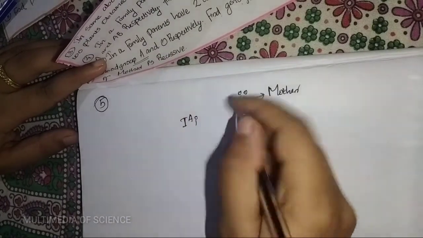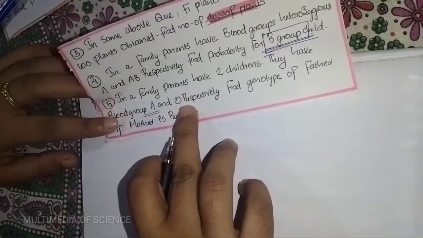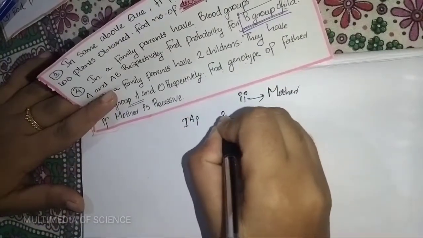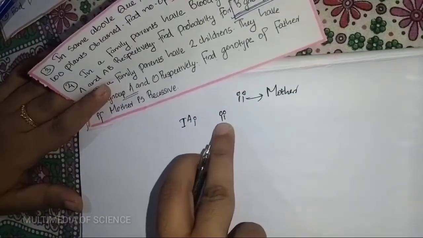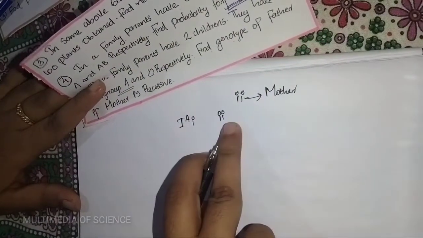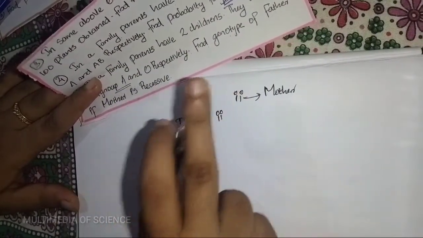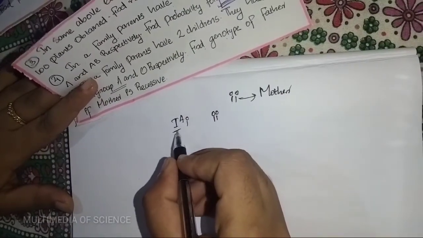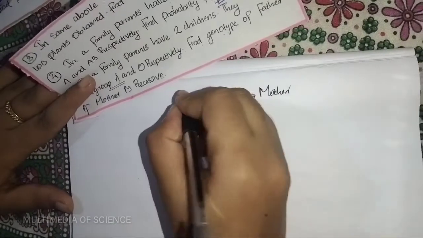Clear. Next is about the O group. The O group indicates small i, small i. This indicates the genotype of the father should be capital IA and small i.